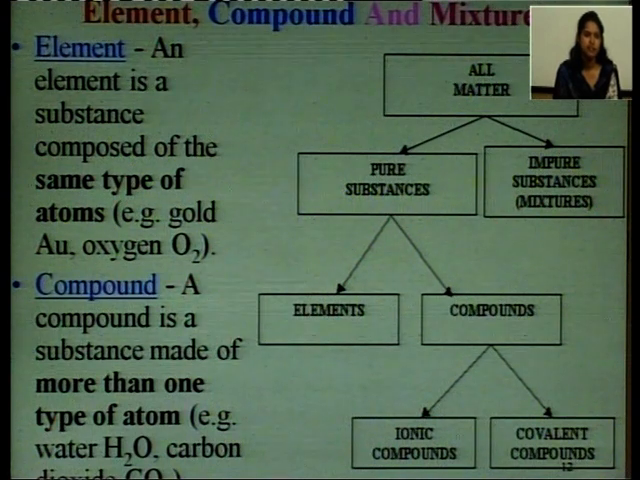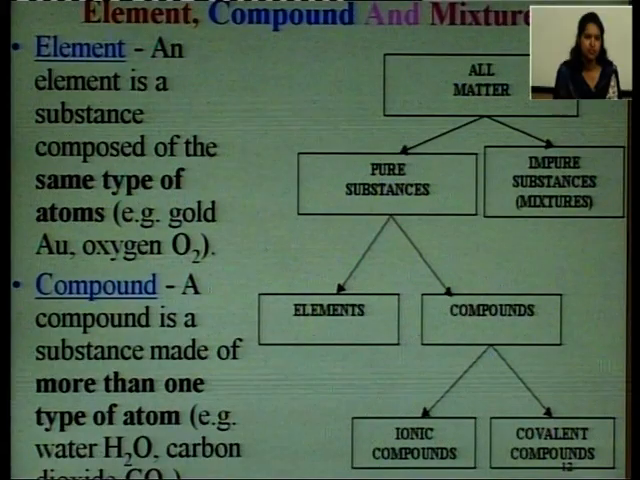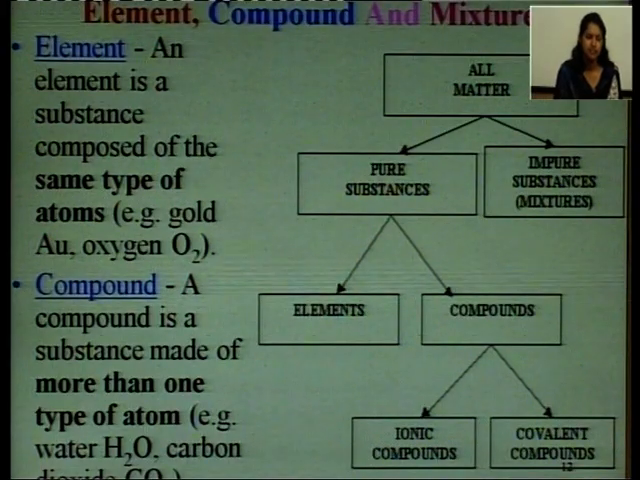An element is a substance composed of same type of atoms. For example, gold, oxygen, these are elements. So, what is an element? Element is a pure substance which is having its own physical and chemical properties and which can neither be broken into nor can it be built up from simpler substances.